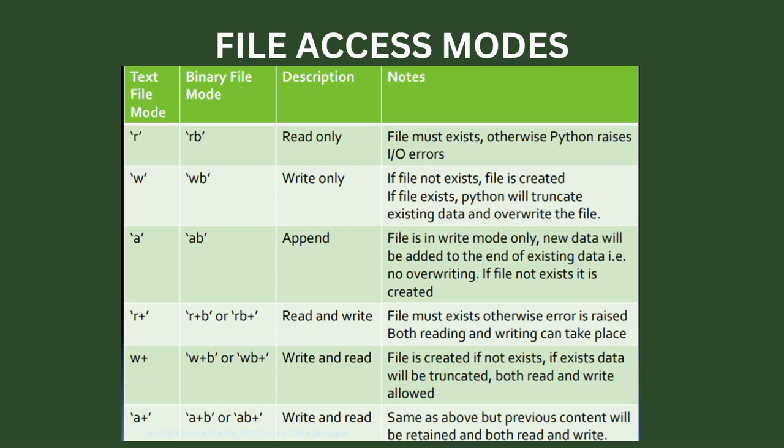We have R+, that is read and write. Then there is W+, write and read. Both of these are similar. In the W+ file mode, the file is created if it does not exist. Then finally we have A+, that is append and read.